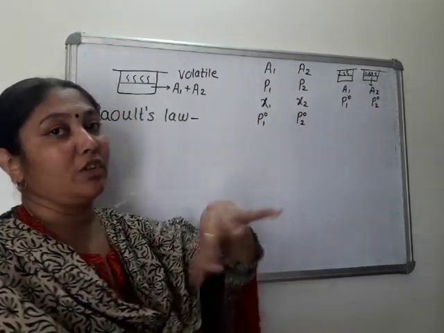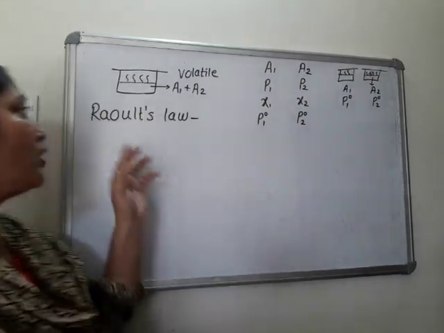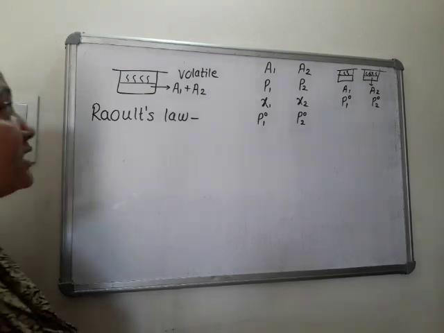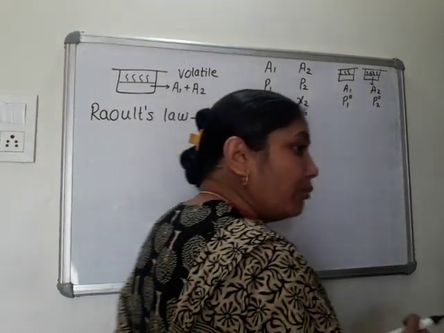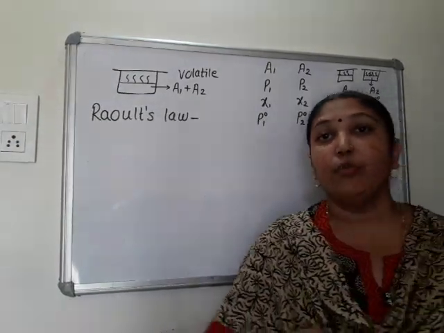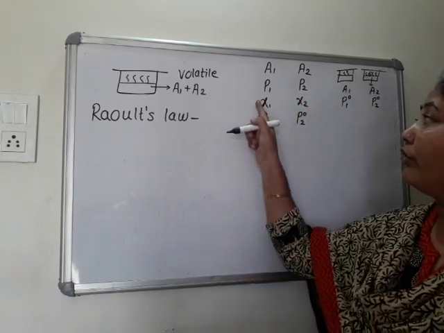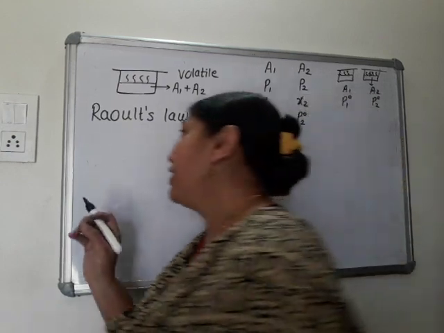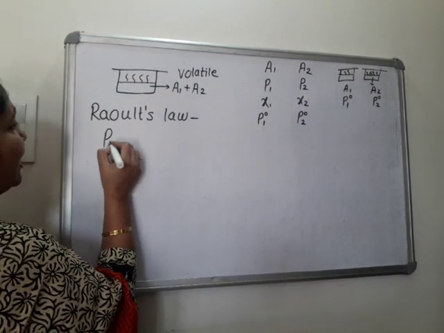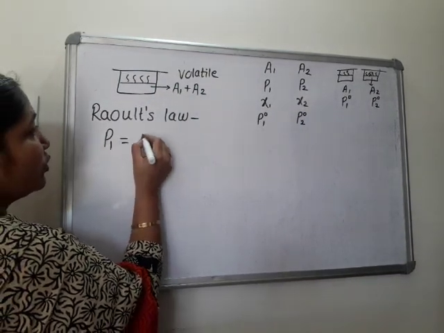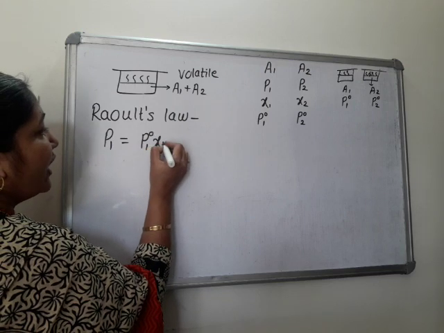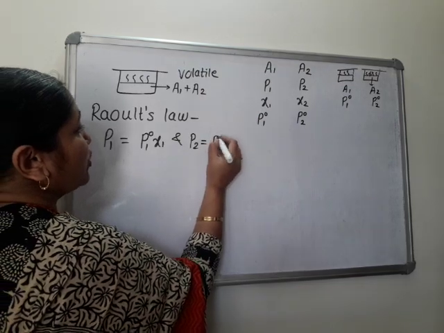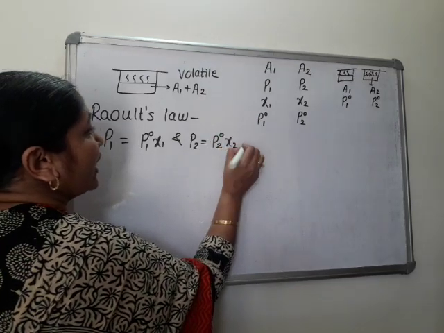This is partial pressure, pressure in the mixture. So according to this law, the partial pressure exerted by any volatile component is the product of its mole fraction and its vapor pressure in the pure form. So mathematically we can write P1 is equal to P01 x1 and P2 is equal to P02 x2.